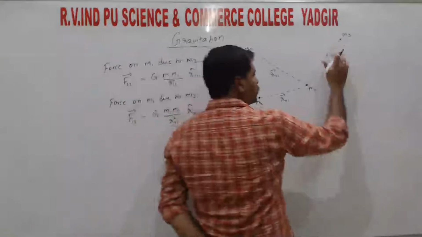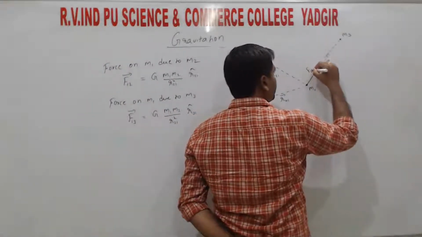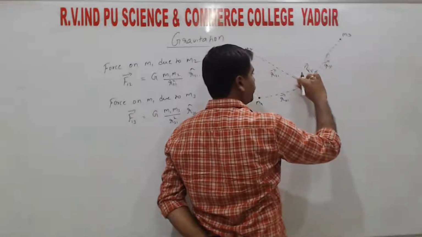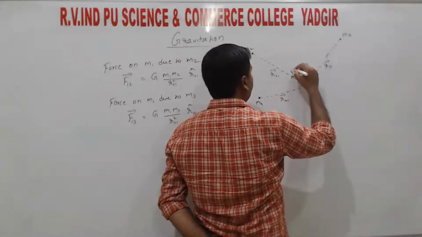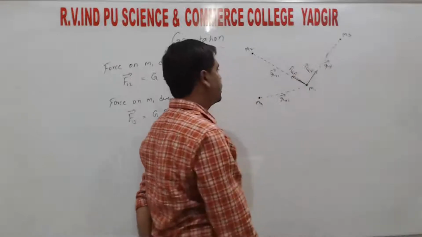So there is a force of attraction, always it is F31. Here we are getting F21, right?